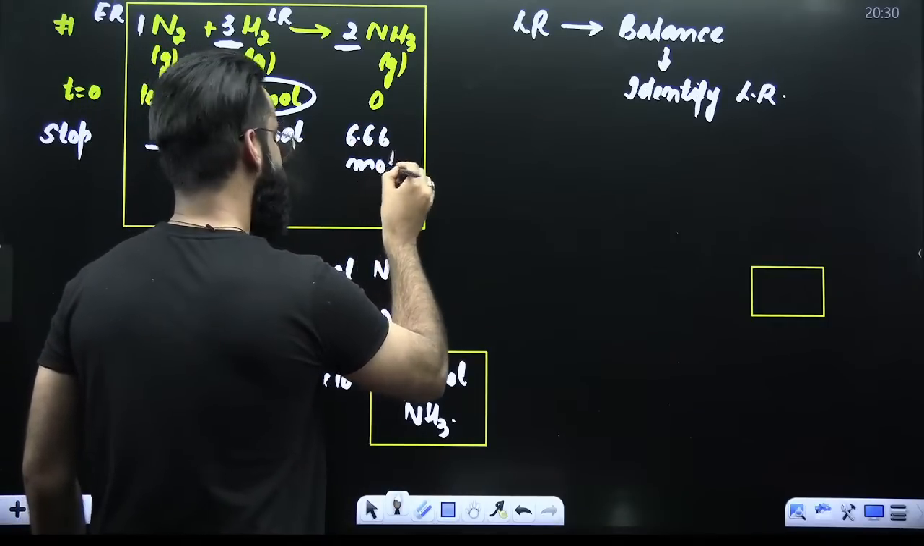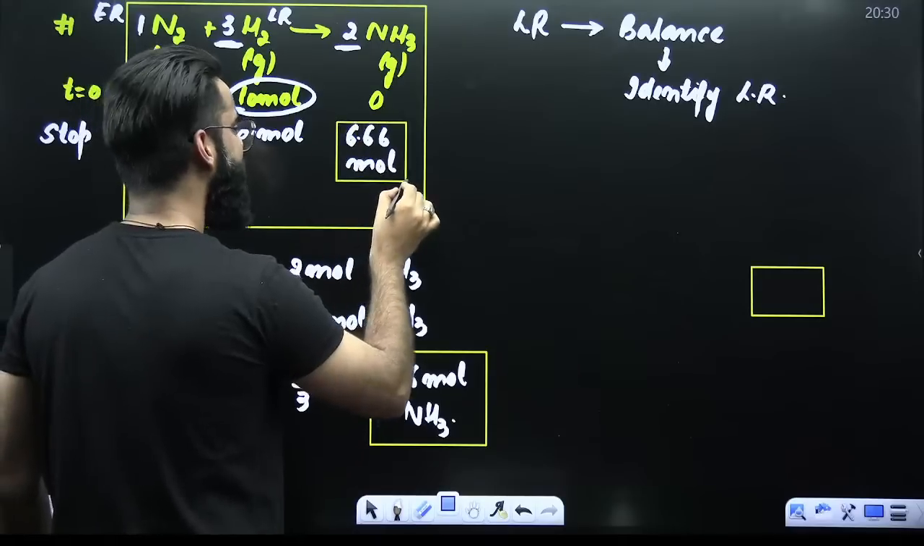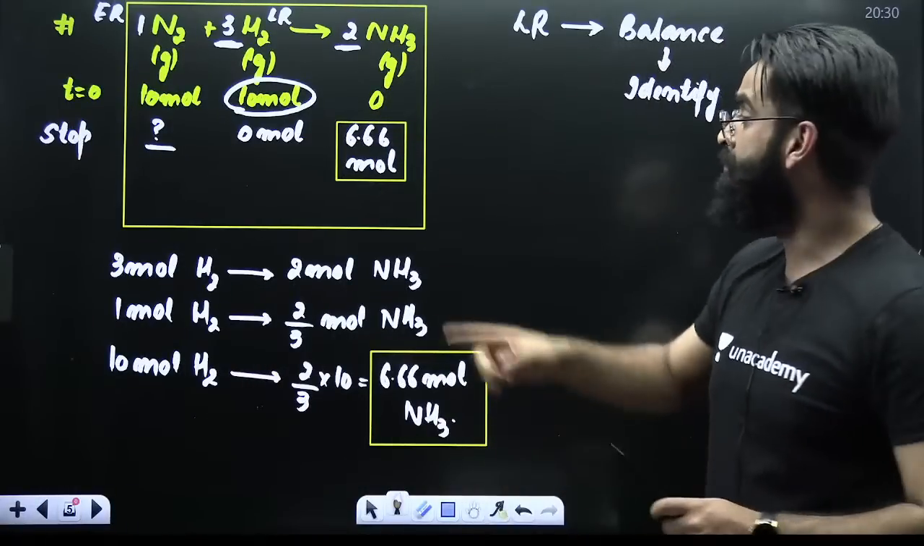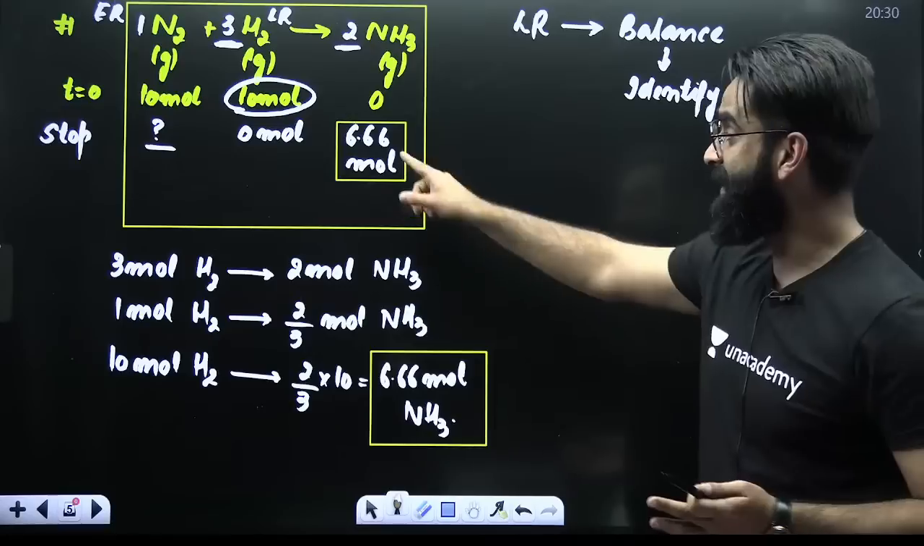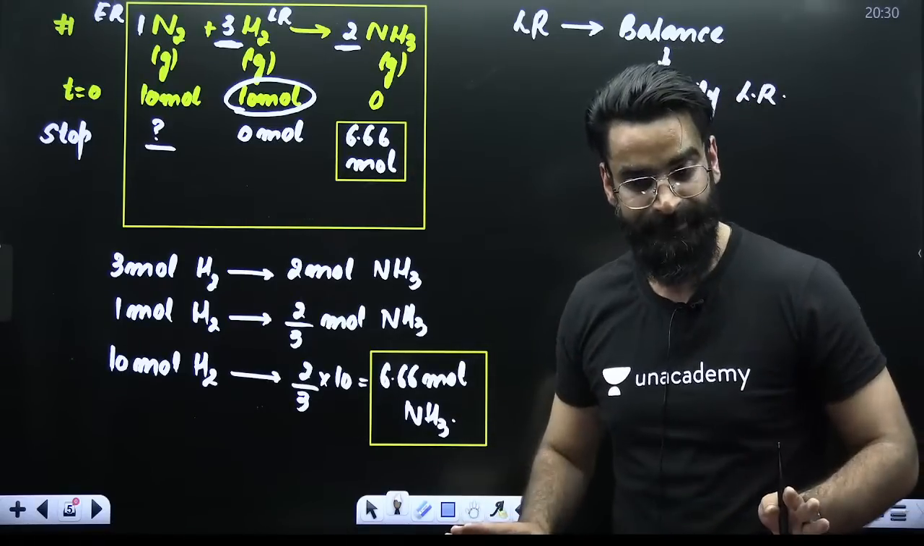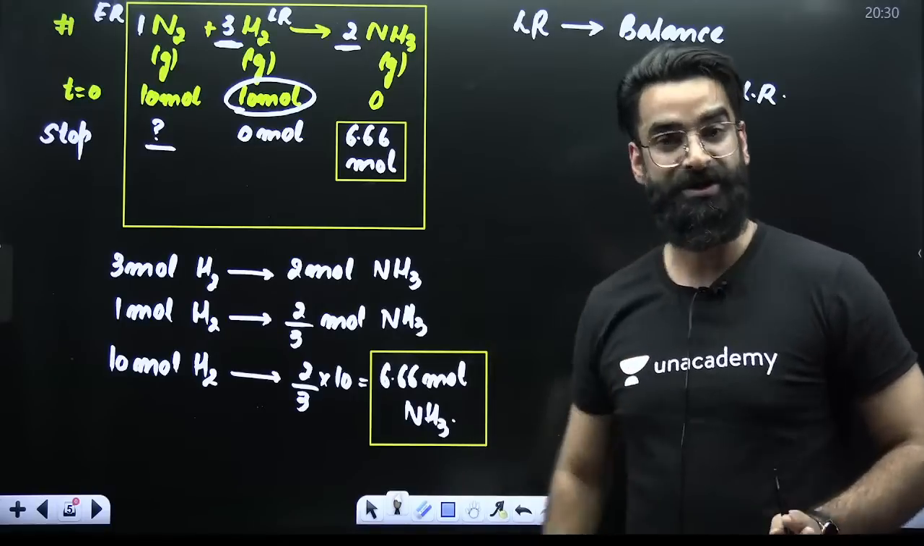6.66 moles of NH3 have got formed at the end of the reaction. This can be your first question: how many moles of NH3 have got formed? You'll say 6.66 moles of NH3 have got formed at the end of the reaction. Perfect. This is your question number 1.